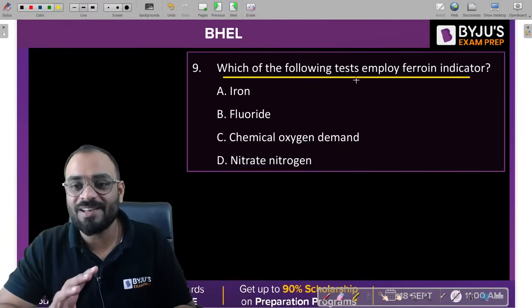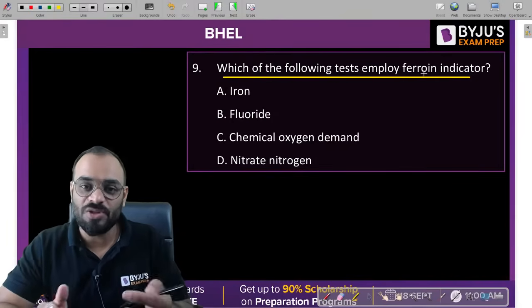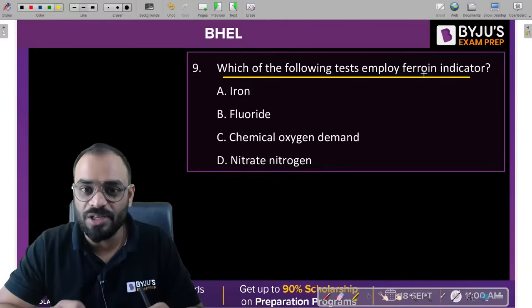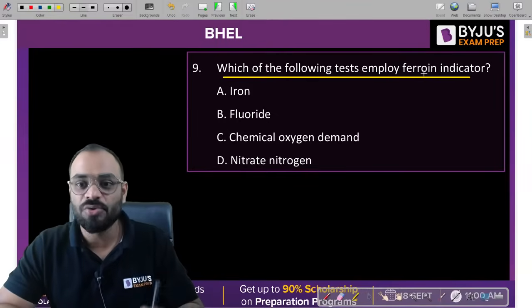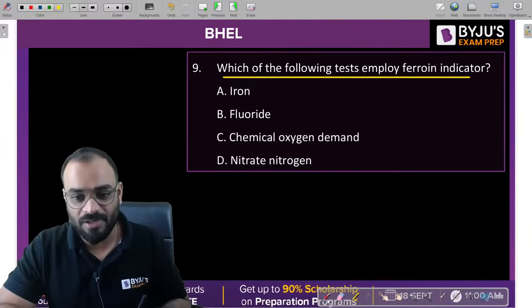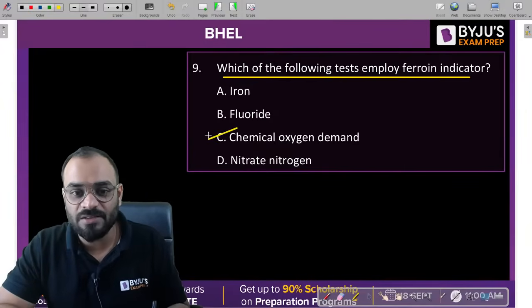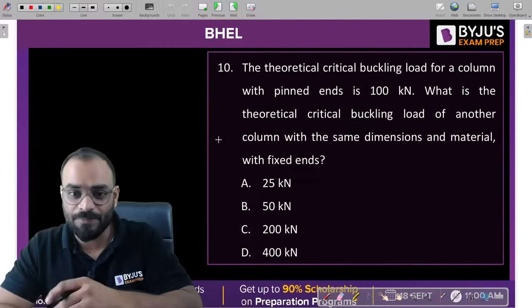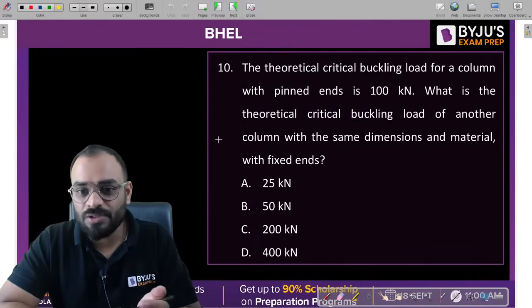Basically, this Ferroin indicator is to be used in case of COD. While finding the value of COD or chemical oxygen demand, you need to use the Ferroin indicator, correct? So that's why, guys, C is the correct answer for the problem. Not A, Arun, it is C. COD.